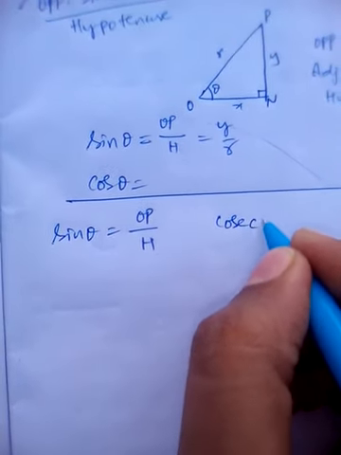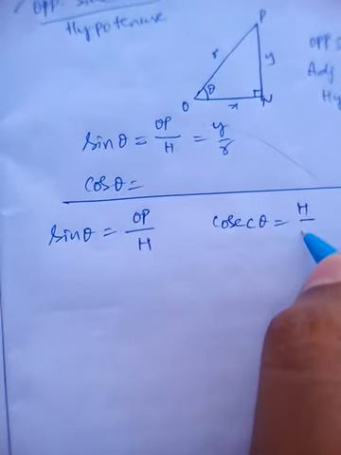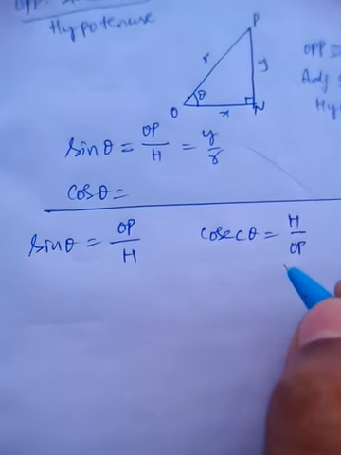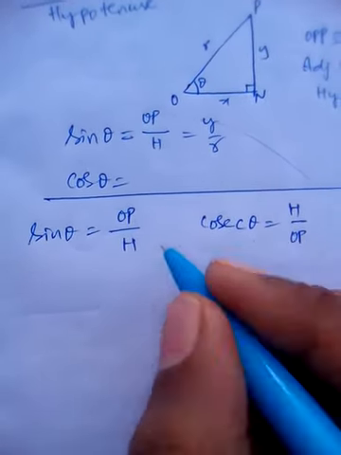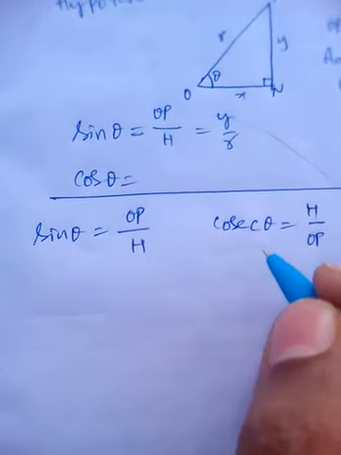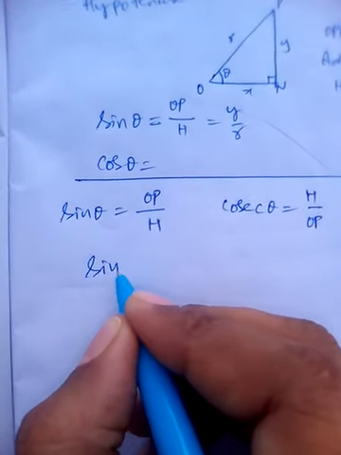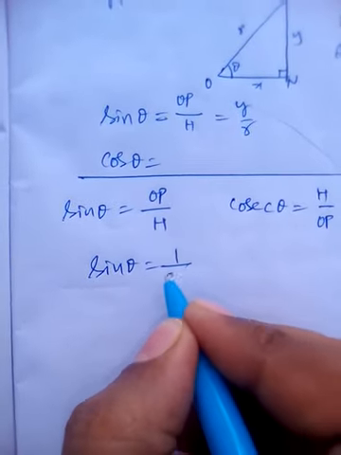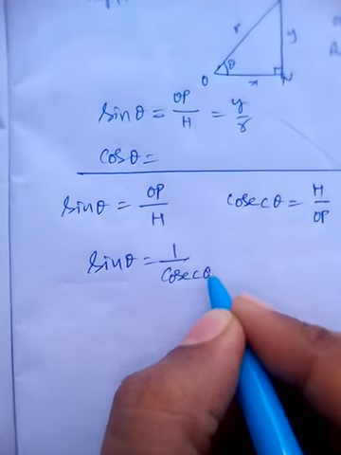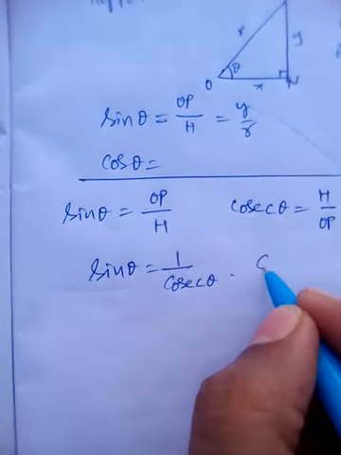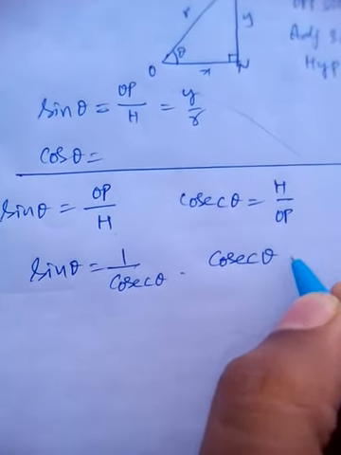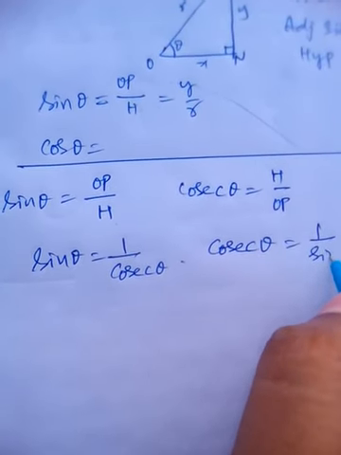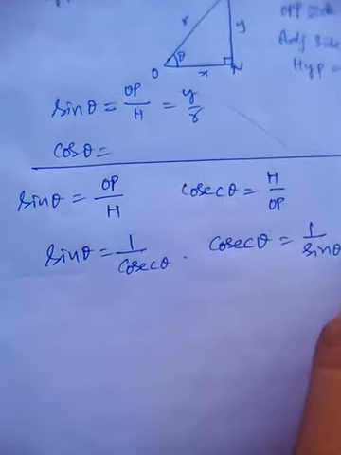Cosecant theta is equal to hypotenuse by opposite side. We know these two ratios are defined in an opposite manner. So I can say that sine theta is equal to 1 by cosecant theta. Similarly, I can also say cosecant theta is equal to 1 by sine theta.